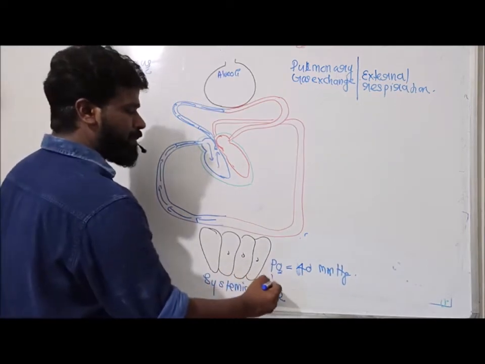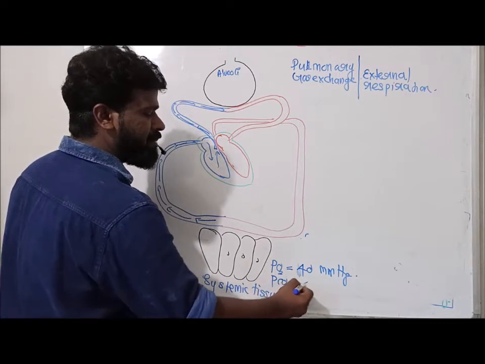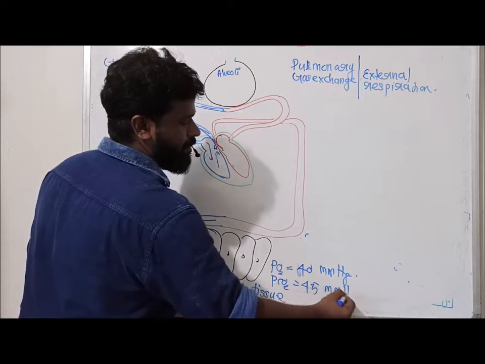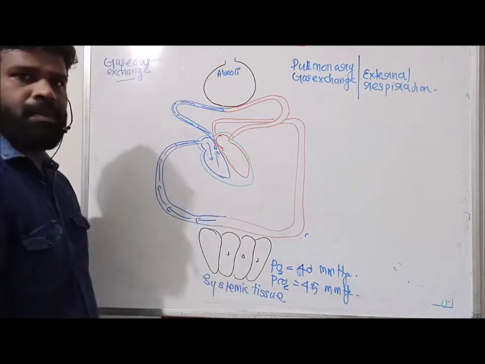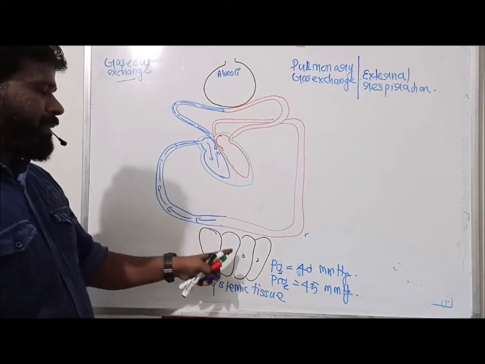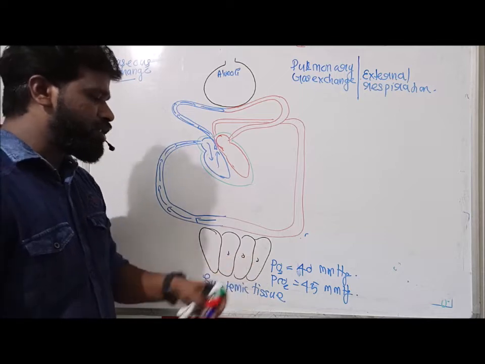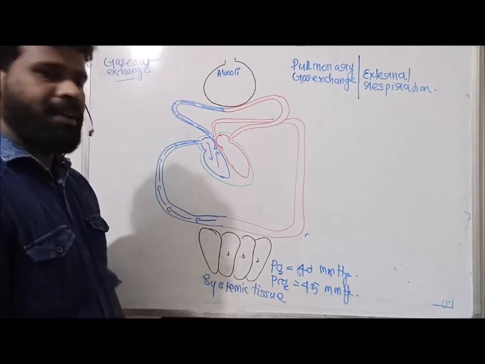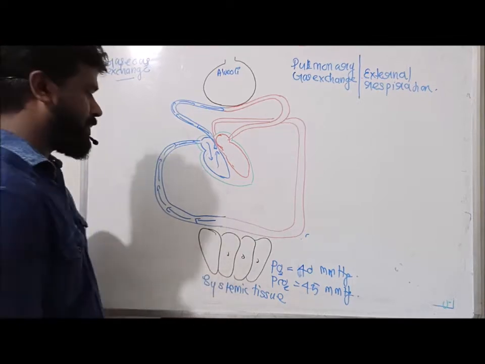Similarly, the partial pressure of carbon dioxide in systemic tissue is 45 mmHg. So oxygen pressure is lower in systemic tissue than carbon dioxide because this is a site of utilization of oxygen and a site of production of carbon dioxide.